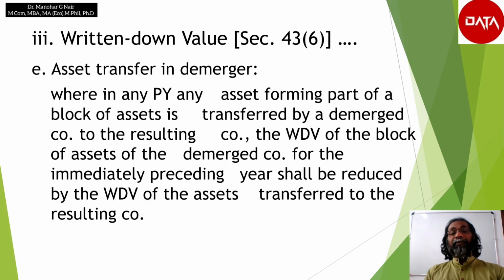Next is asset transferred in demerger, where in any previous year, any asset forming part of a block of asset is transferred by a demerged company to the resulting company. The written down value of the block of asset of the demerged company for the immediately preceding year shall be reduced by the written down value of the asset transferred to the resulting company.